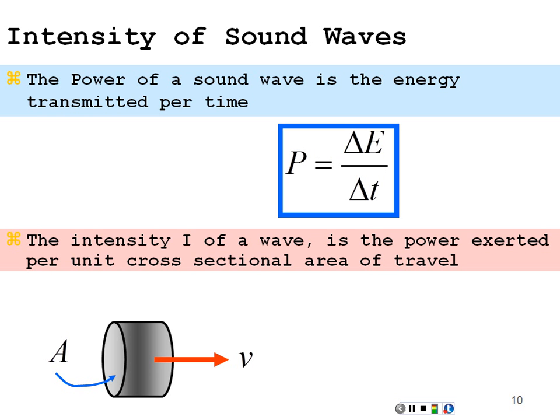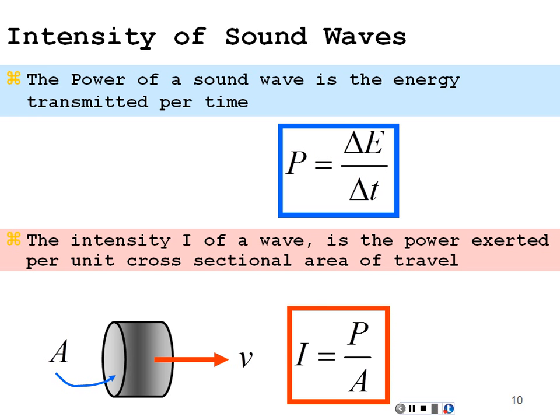So as this power is being exerted over a cross-section, that is the intensity of the sound. If it's more area, it's going to be less intense because it's going to be diluted over that more area. If it's less area, it's going to be more intense. So intensity is power per area.